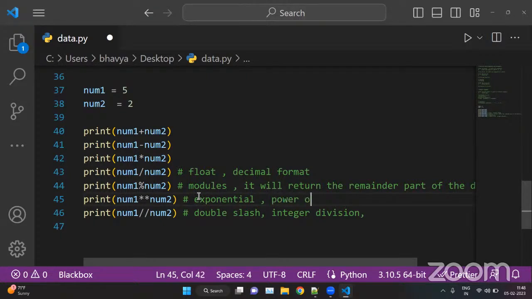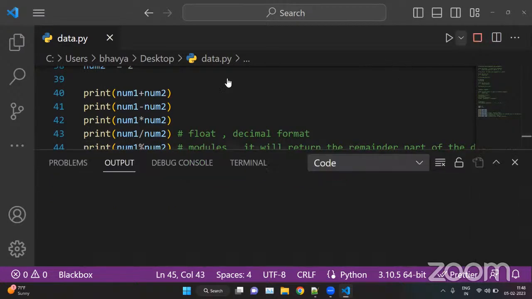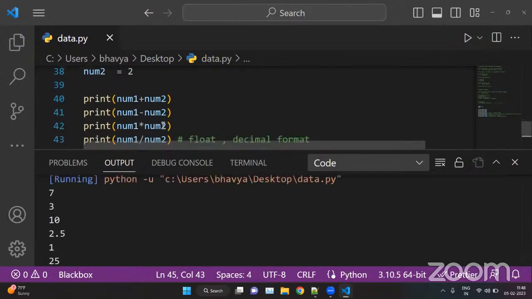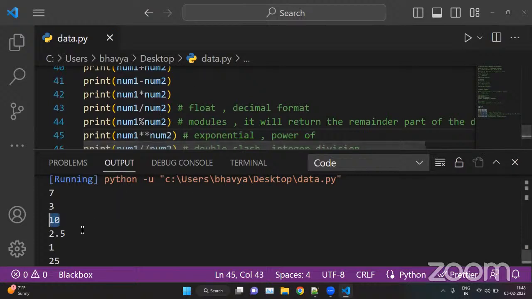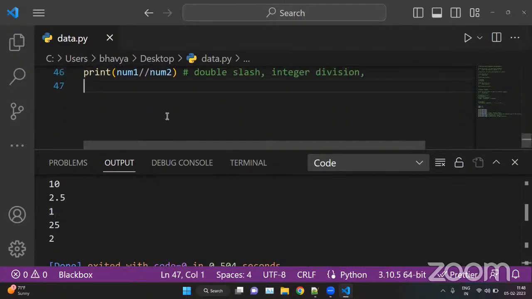Okay, so here we can put this. First 5 plus 2, 5 minus 2, 5 multiplied by 2. Now 5 divided by 2. So here the answer is in decimal format. And the modulus will return the remainder part. So when we divide 5 modulus 2, the answer is 2 into 2, 4.